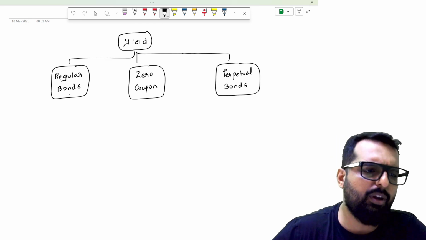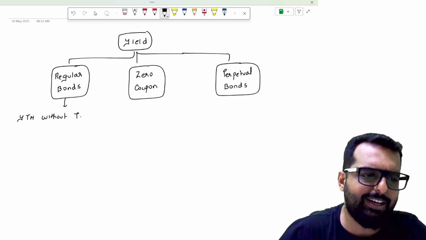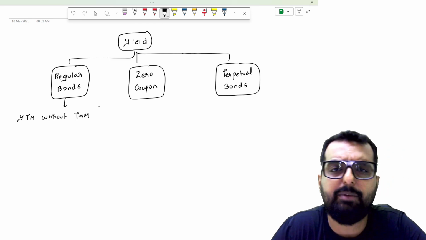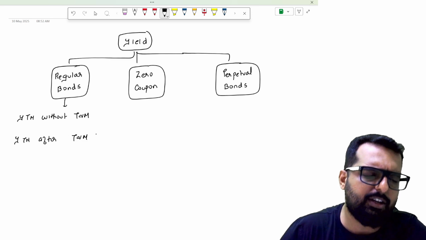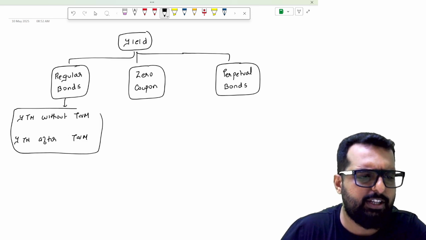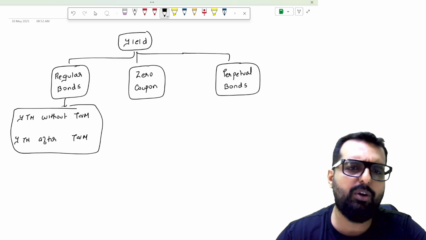So in case of regular bond, we actually find out 2 things. One is YTM without considering time value of money. TVM is time value of money. And the other one is YTM after considering time value of money. Okay, these 2 are the methods that we use to find out the yield of a regular bond.